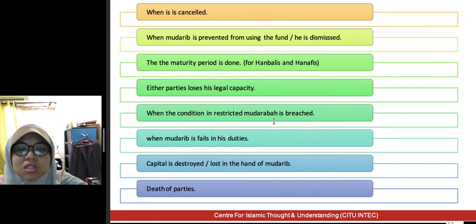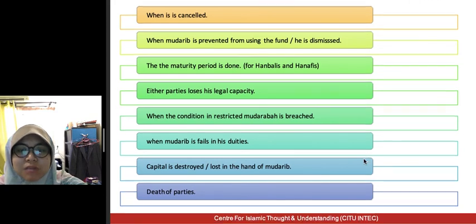When the condition in a restricted mudharabah is breached, and this is like I said earlier, if the sahibul mal says that you have to do business in F&B and suddenly you breach the condition, you do business in other fields, oil and gas ke apa kan, so the mudharabah contract is terminated.